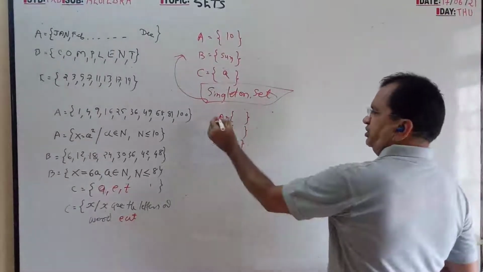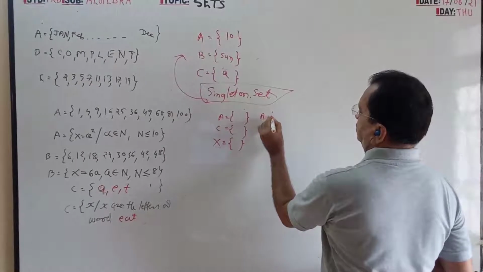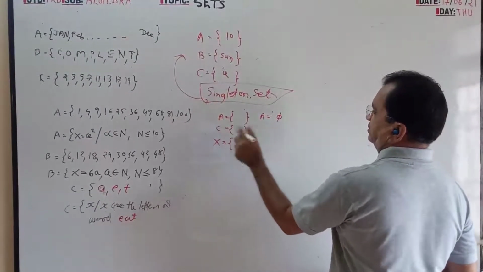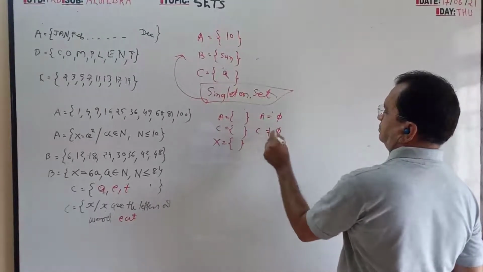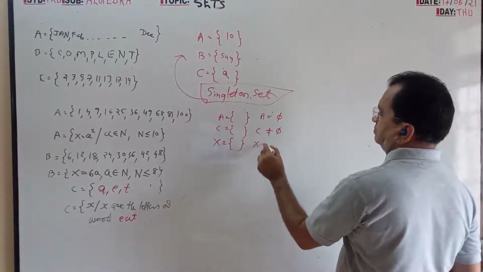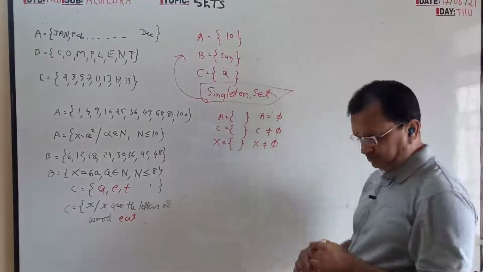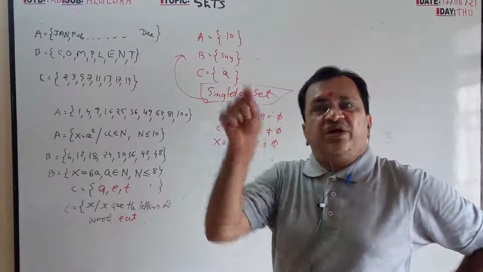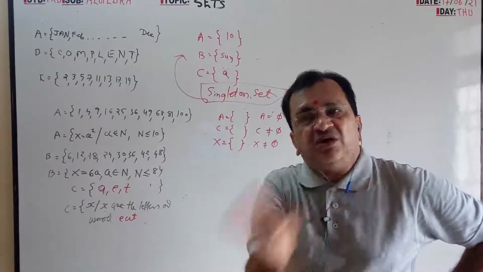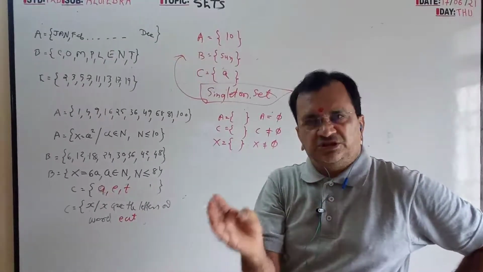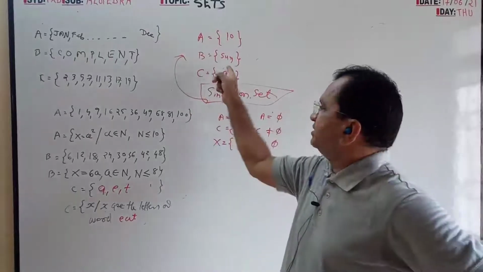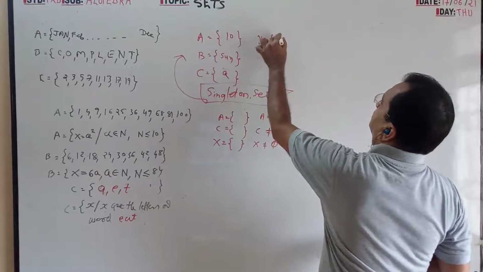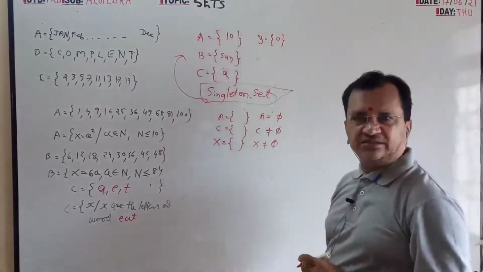This is the first method, this is the second method. How to write this same to same? Write 0 and cancel it, meaning not even 0. 0 itself is one element, it is a singleton, like that. So this is a singleton set.